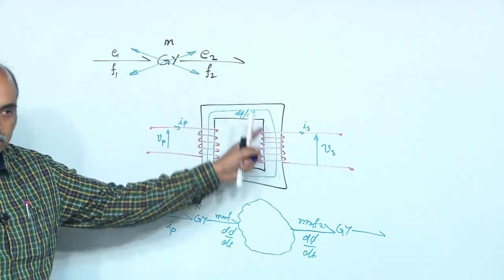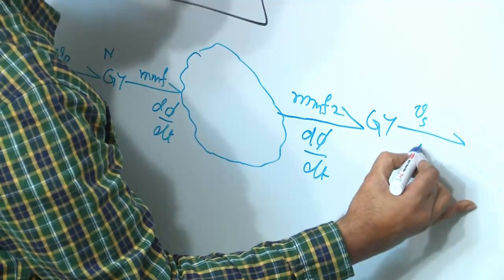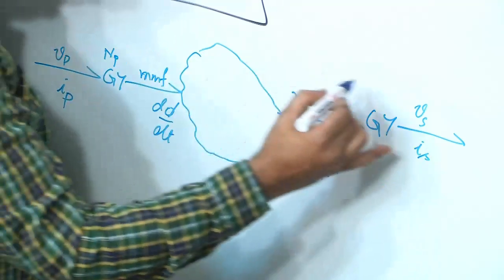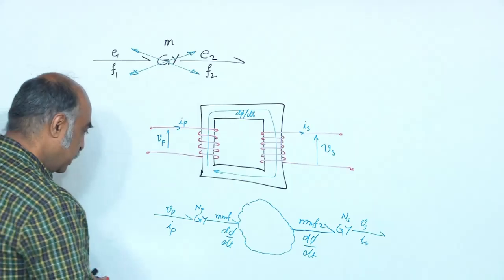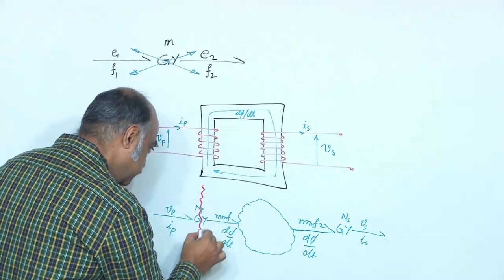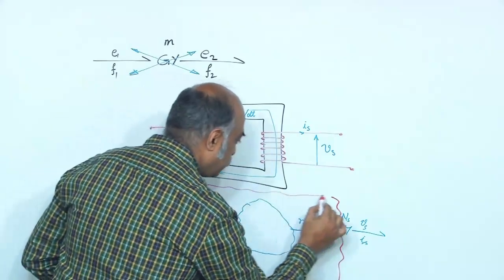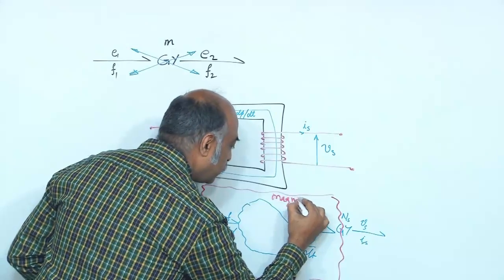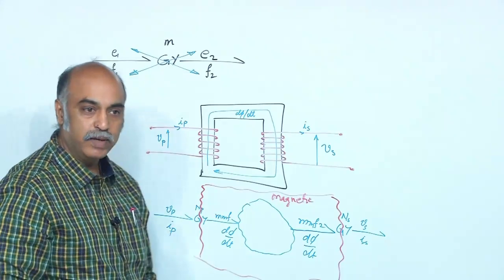In this case, it is the same d phi by dt, and on this side you will have Vs, Is. So, if this is n primary, this is n secondary, another gyrator comes into the picture. So, if you take from here onwards, this will be in the magnetic domain. Outside it is the electrical domain.